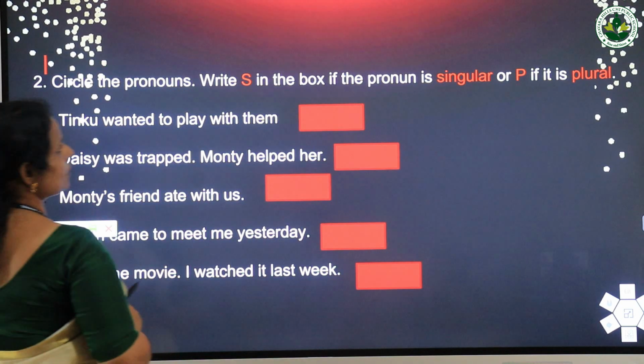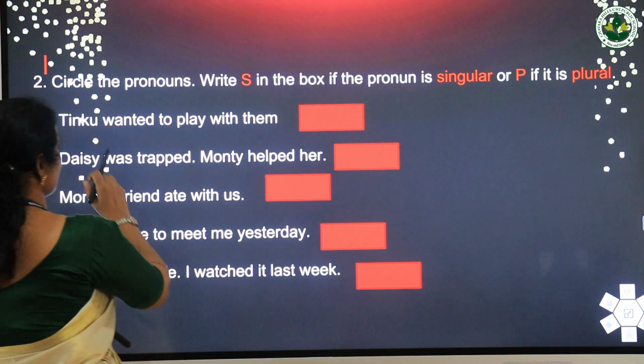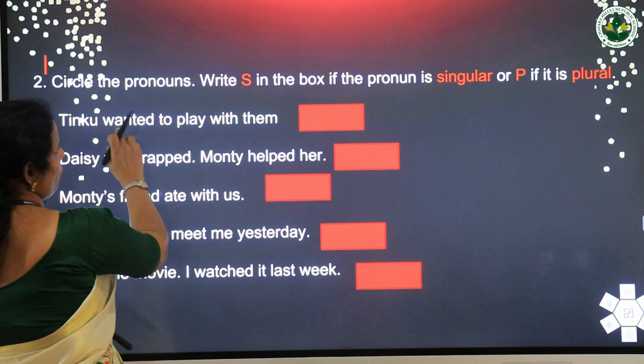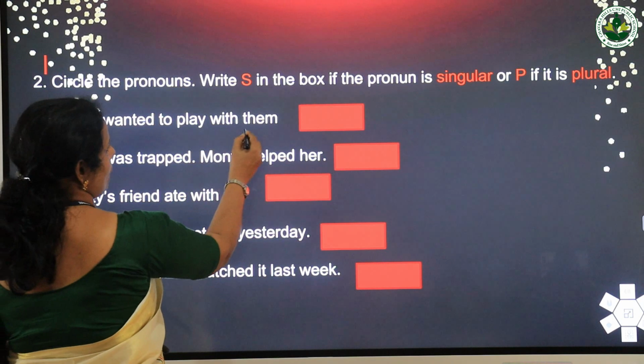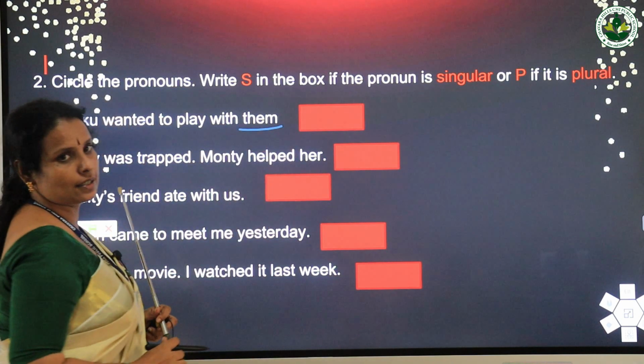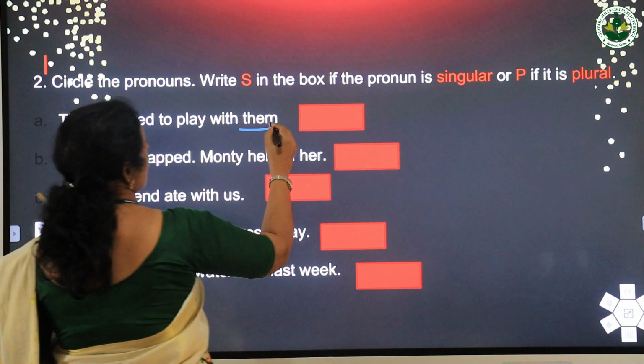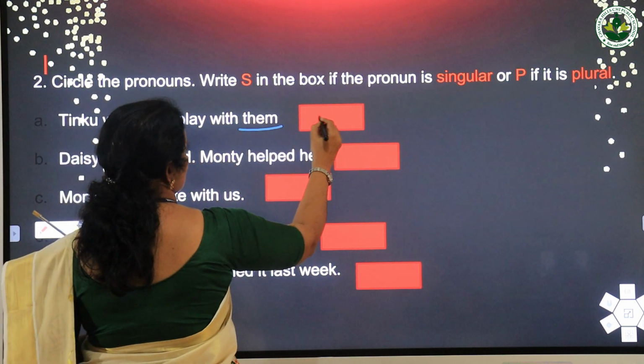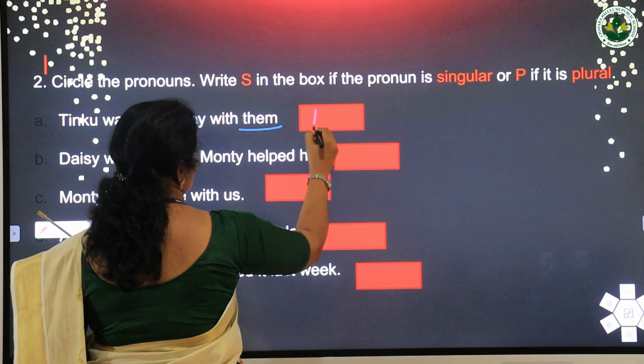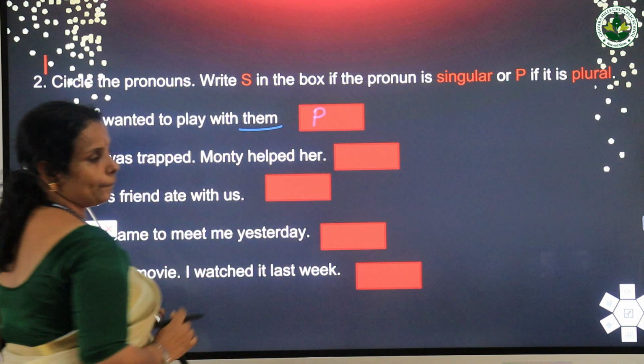We have to circle the pronoun. What is the pronoun here? Them. Them represents more than one people, isn't it? So here you have to mention that the pronoun is plural. So you have to write here P.